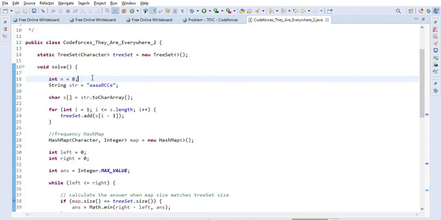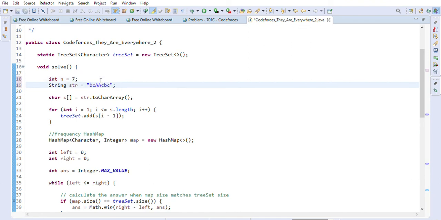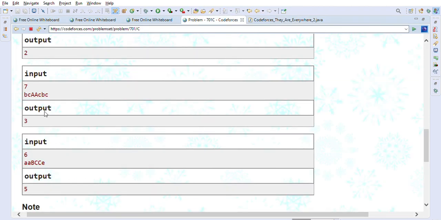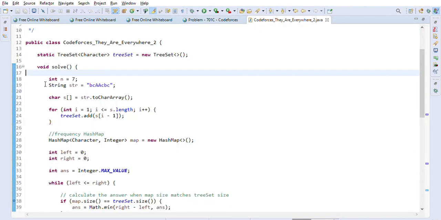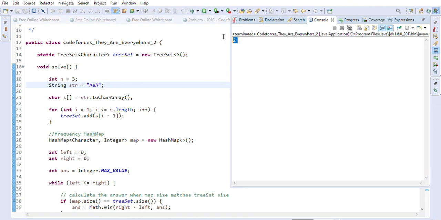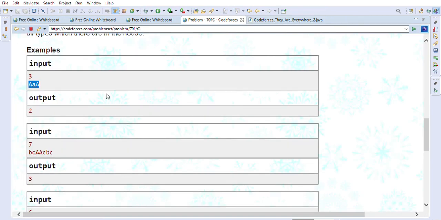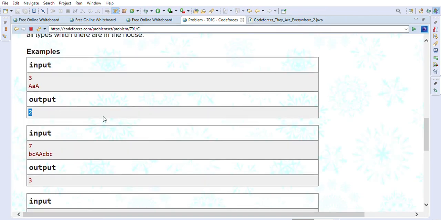We'll just update our example to make sure that this unit test case also works. So let's go ahead and execute it. So 3 is the answer, which is the correct answer we are getting. And let's just make sure this also works. It's always a good practice to go through all the unit test cases that they have given us to make sure those work. So 2 is the correct answer here. As you can see, 2 is the correct answer.